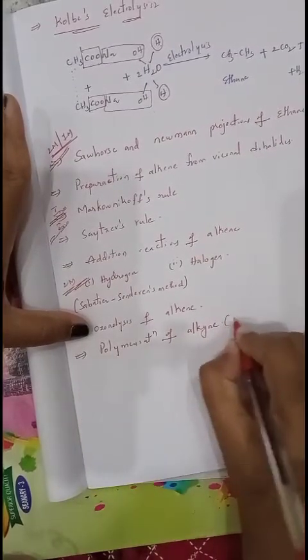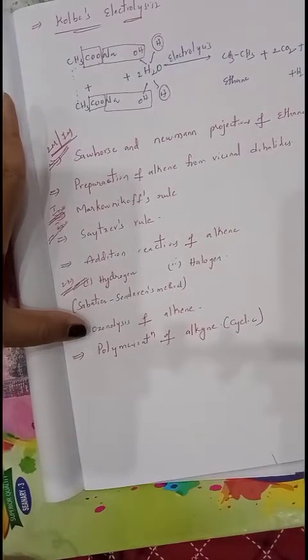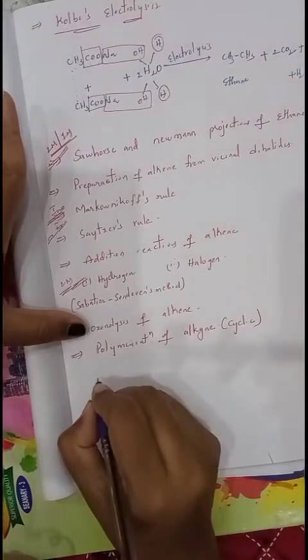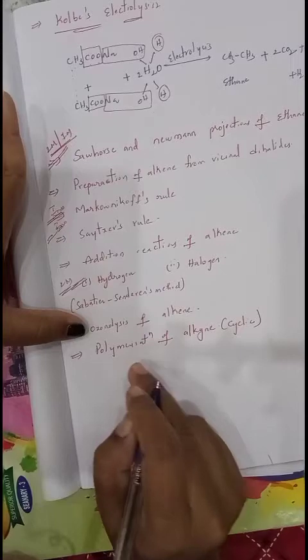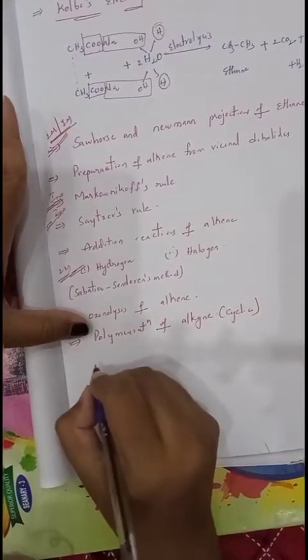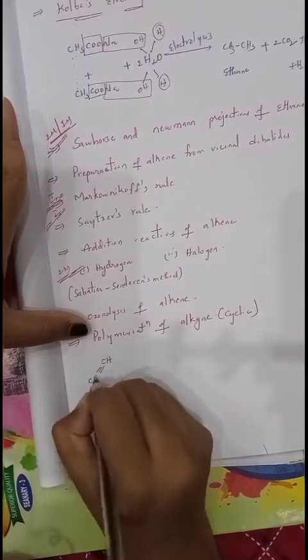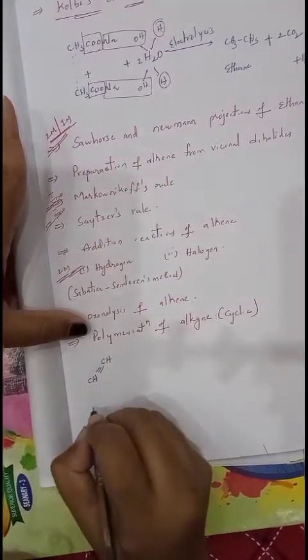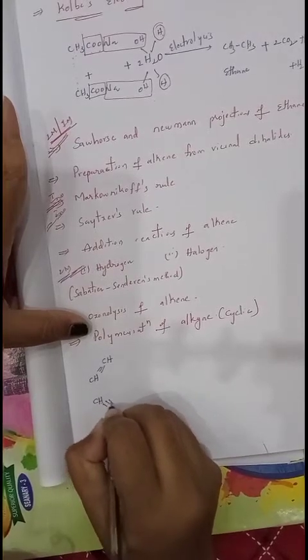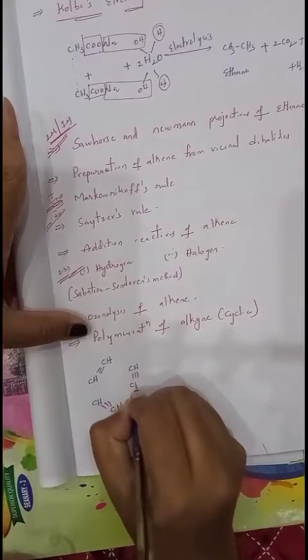Among the 2, cyclic polymerization is very important. In this cyclic polymerization, what will take place? An alkyne undergoes a reaction to give a cyclic compound. I am taking here acetylene, CH triple bond CH. One more alkyne I am taking, CH triple bond CH and CH triple bond CH.